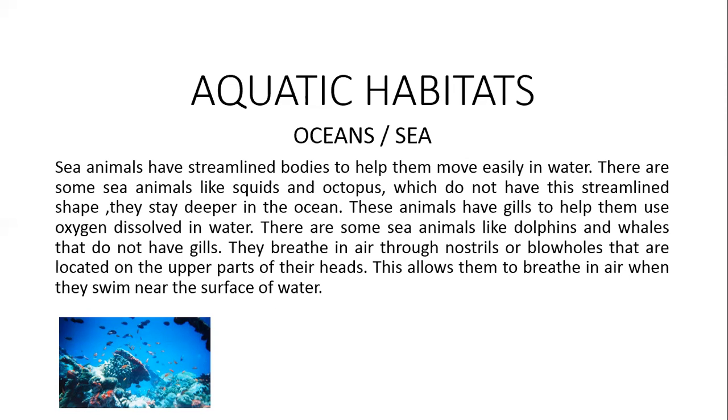These animals have gills to help them use oxygen dissolved in water. There are some sea animals like dolphins and whales that do not have gills. They breathe in air through nostrils or blowholes that are located on the upper part of their heads. This allows them to breathe in air when they swim near the surface of water.